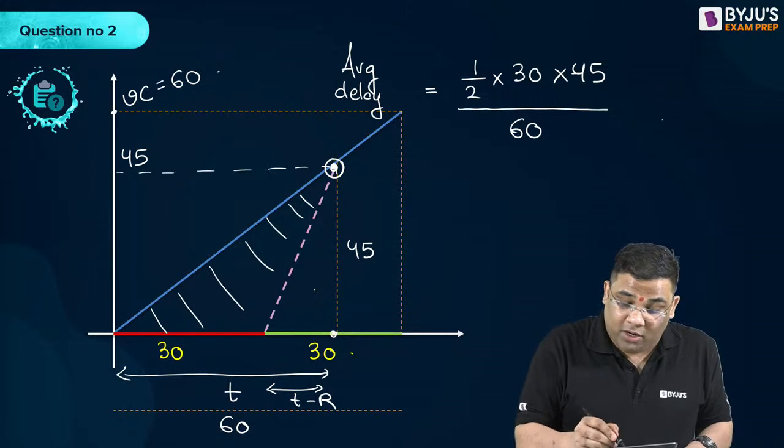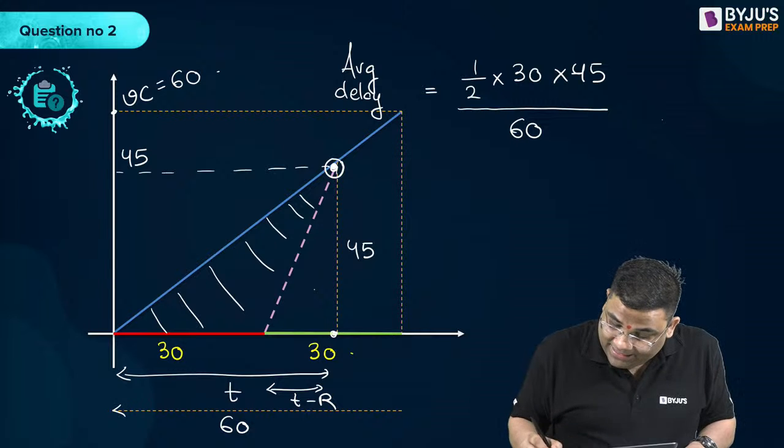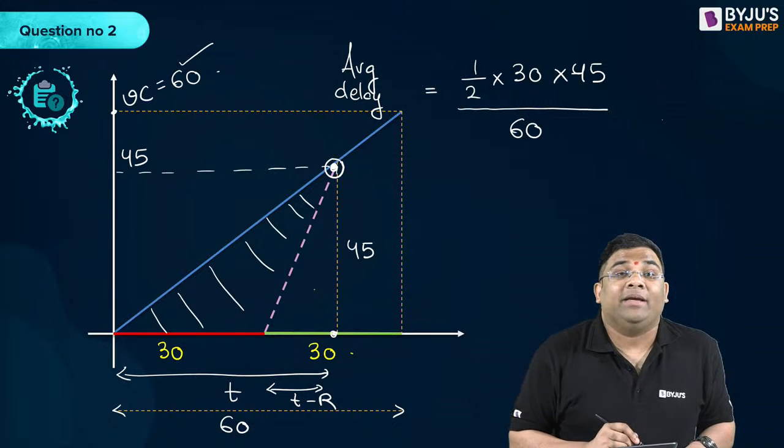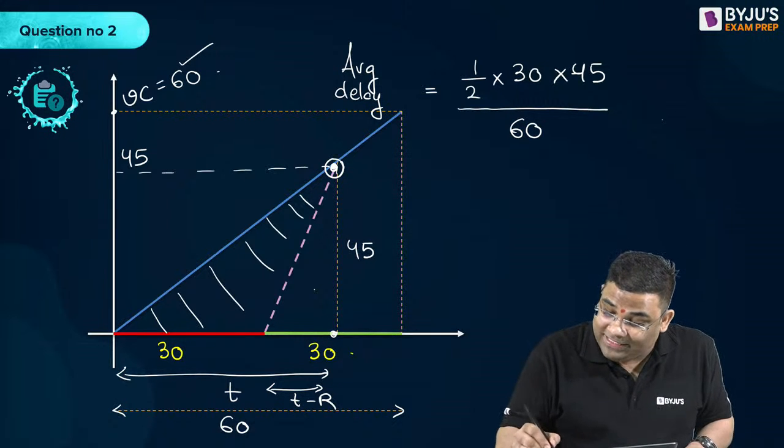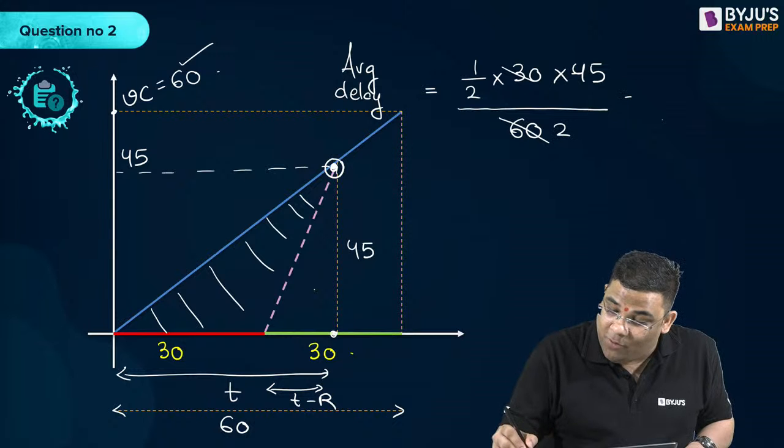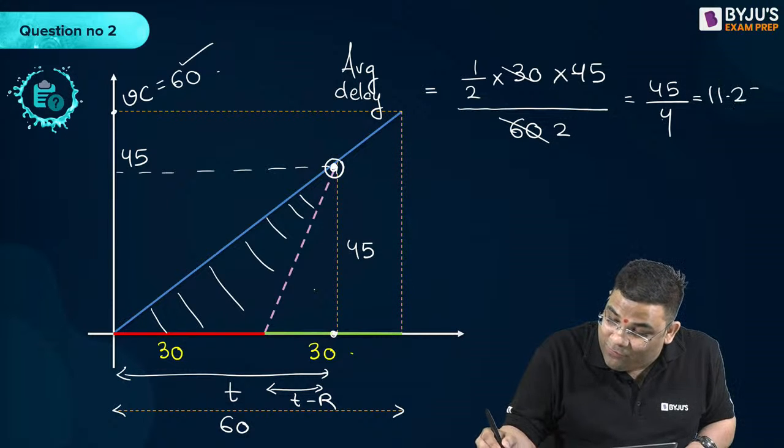Very good. Because in one cycle length, 60 vehicles are coming, right? So divide by 60. You will be getting 45 by 4, which is 11.25 seconds.